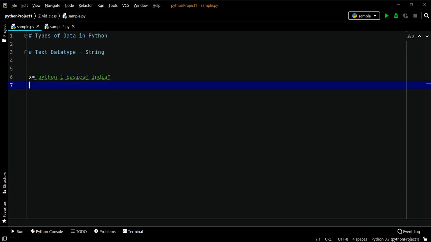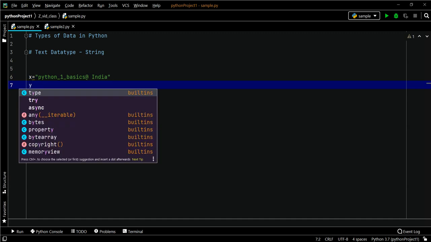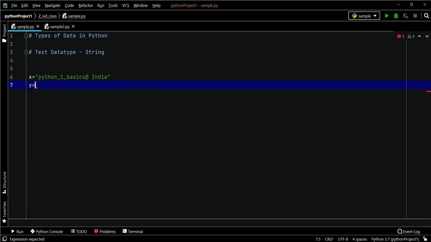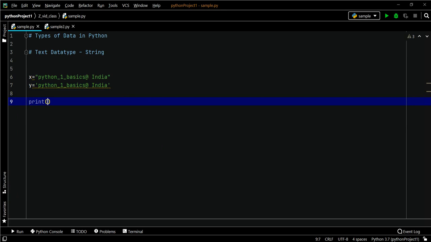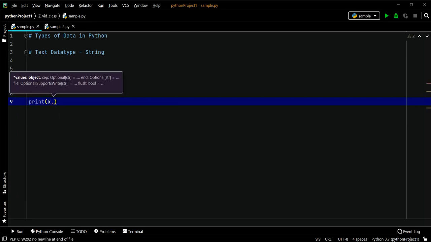and strings can be represented in both single and double quotes. Both are same. See, let me just copy this string. Both will give the same result. \n is nothing but a new line.